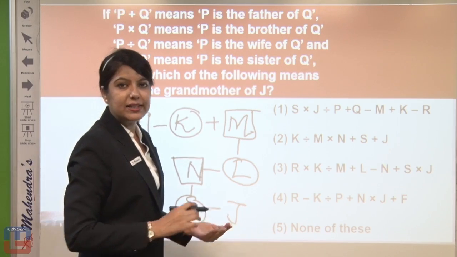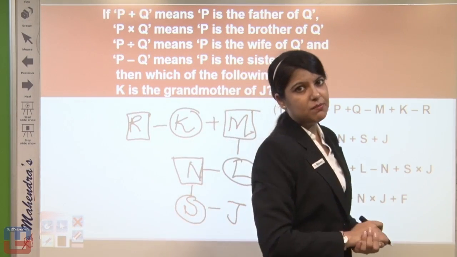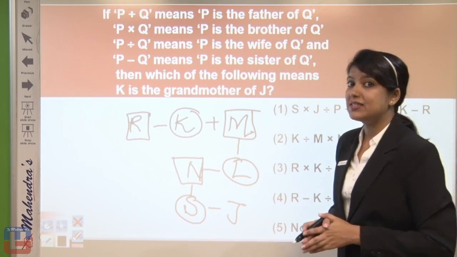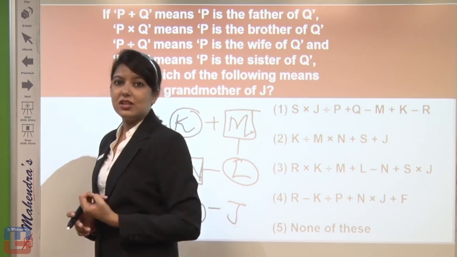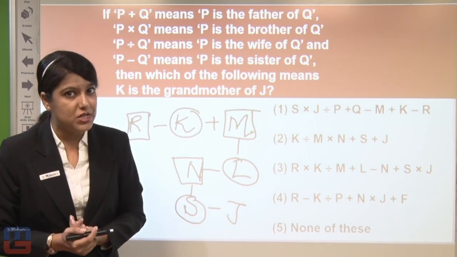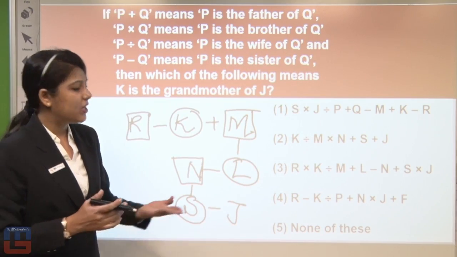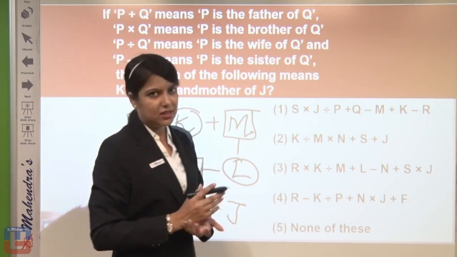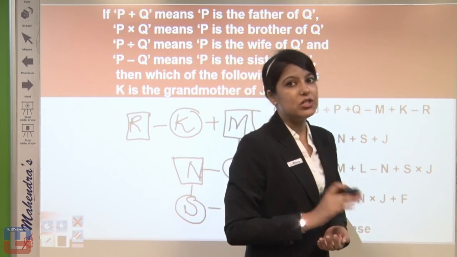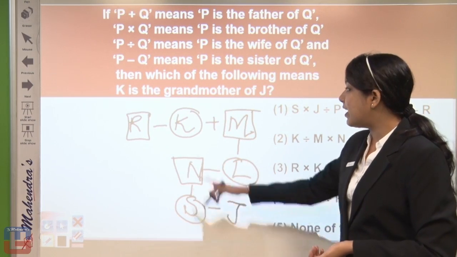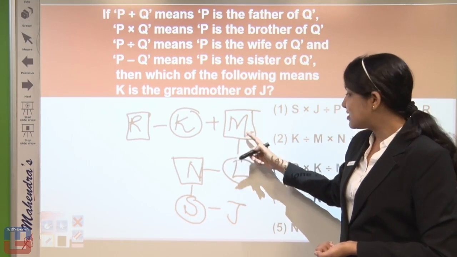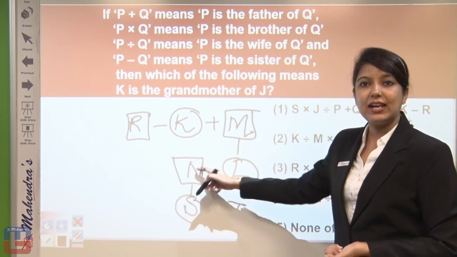See, we are not getting the gender for J. Nothing to worry because in the question we were asked about K's gender, K's consideration to be taken as grandmother of J. So we don't have to worry about J's gender, whether J is grandson or granddaughter. Okay, fine, because we are getting here K as a grandmother of J. Because if we look over, K is wife of M, M is father of L, L and N are brother and sister.